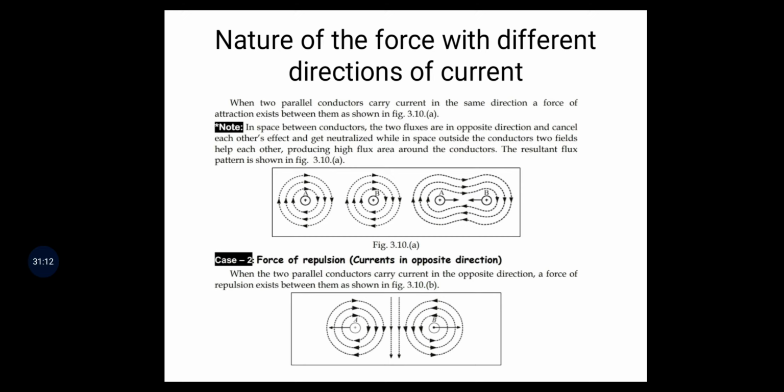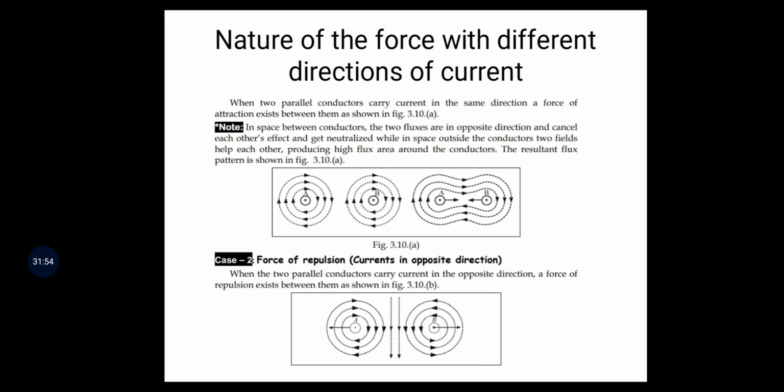In the space between the conductors, the two fluxes are in opposite directions and cancel each other's effect and get neutralized. While in the space outside the conductors, the two fields help each other, producing a high flux area around the conductors. The resultant flux pattern is shown in the slide.